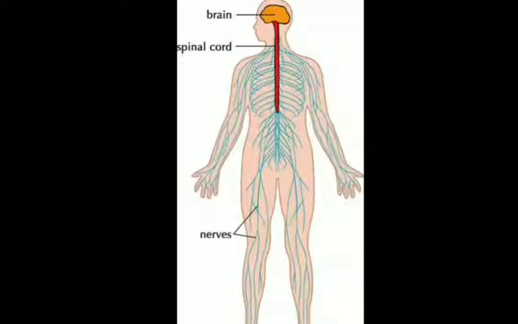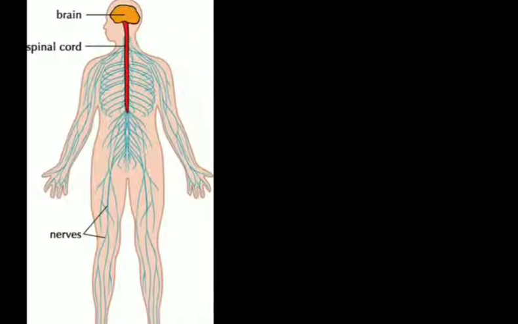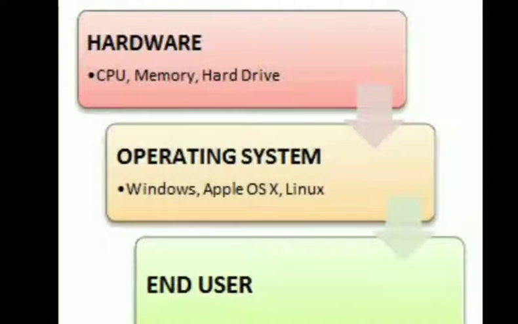We have a nervous system that is spread throughout our body, and the brain uses this nervous system to pass signals to other parts of our body, and according to those signals our body parts react or perform actions. Here, as the nervous system is responsible for communication between body parts and the brain, likewise the operating system also makes a link between hardware and user.